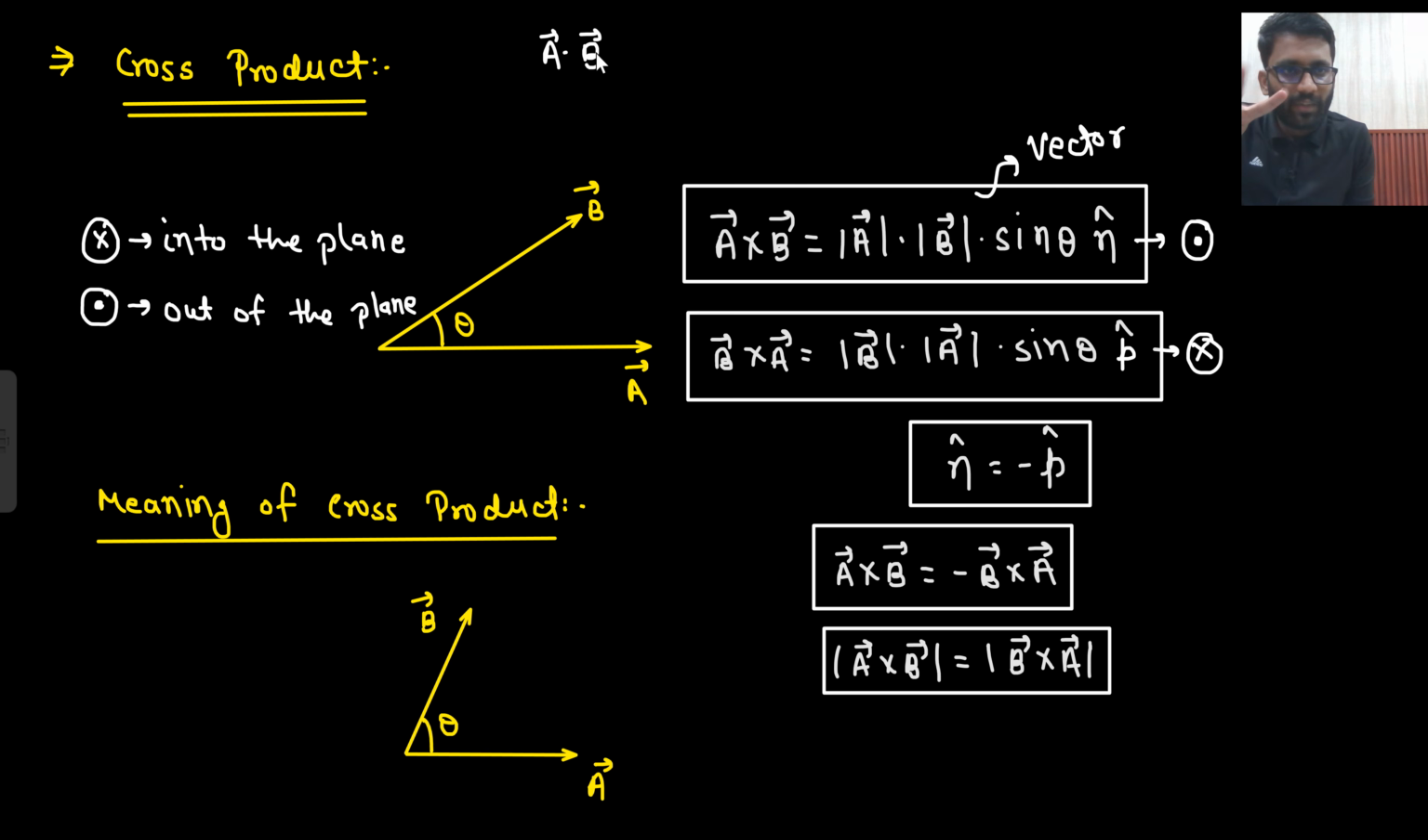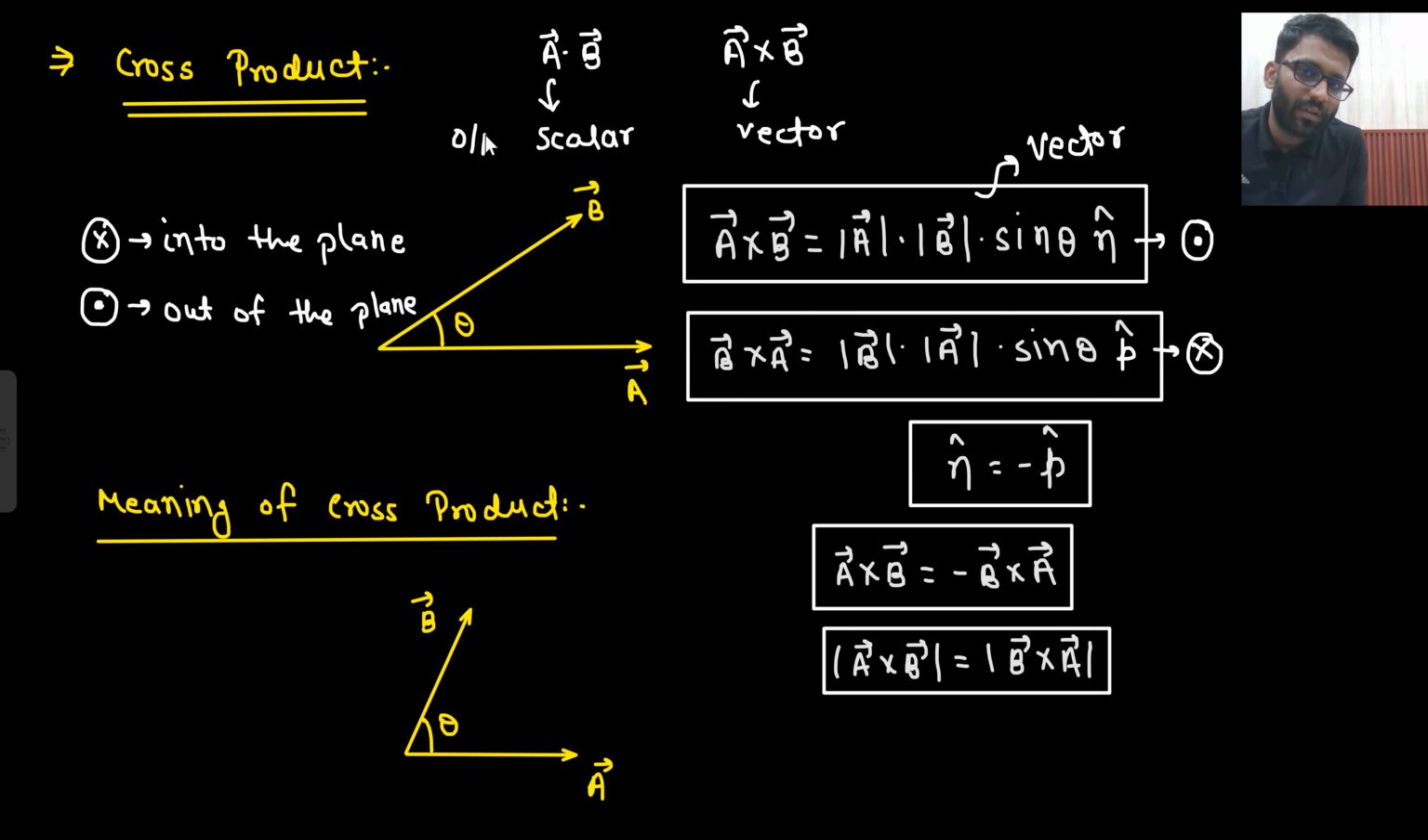Dot product is also done between two vectors, and cross product is also done between two vectors only. This will give you a scalar output and this will give you a vector output. I am talking about the output. Dot product is done between two vectors, cross product is also done between two vectors, but the output is scalar, output is vector. Right? So what is the meaning of cross product?